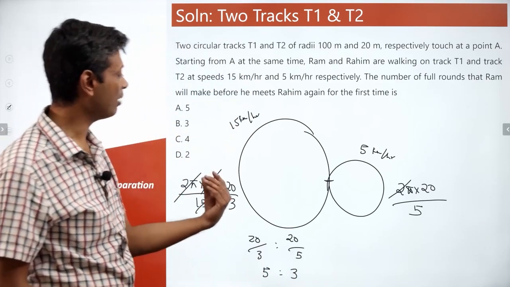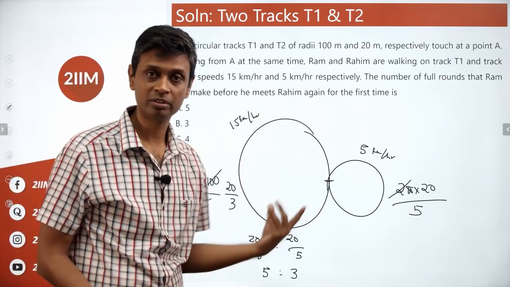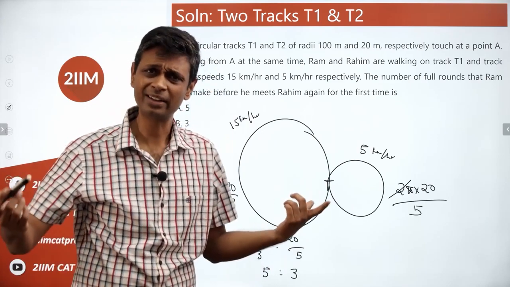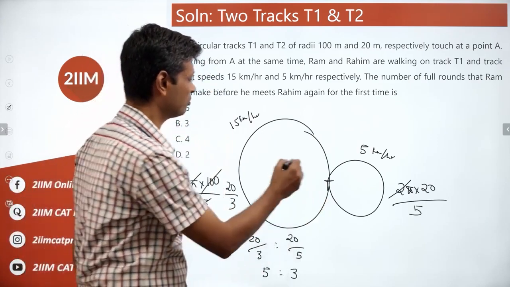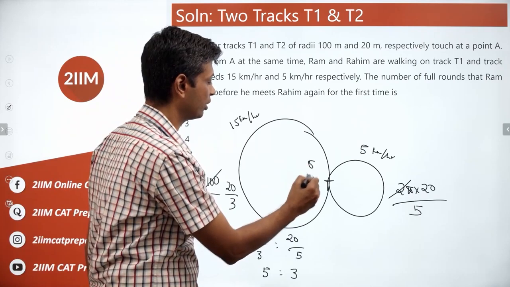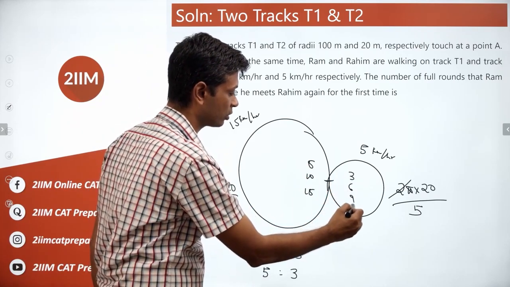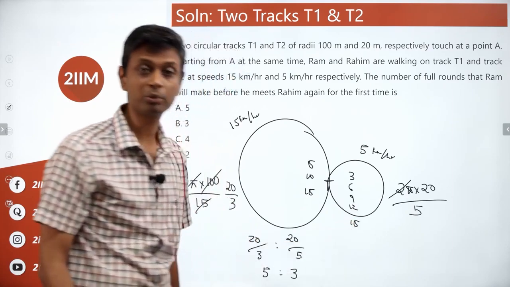Right? So, if Ram takes some 5 units, Rahim will take 3 units. Call that as units, you don't care. So Ram will come at 5 units here, at 10 units here, at 15 units here. Rahim will come at 3 units, 6 units, 9 units, 12 units, 15 units. Why am I stopping with 15?